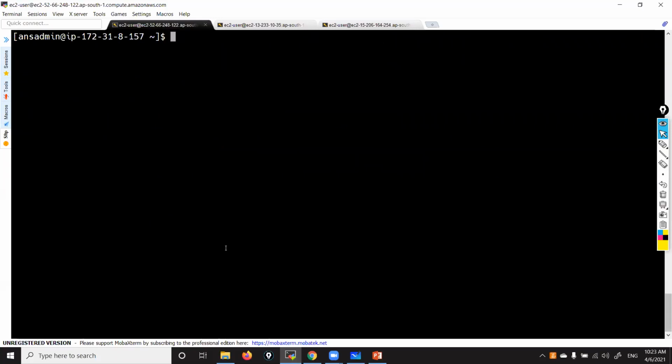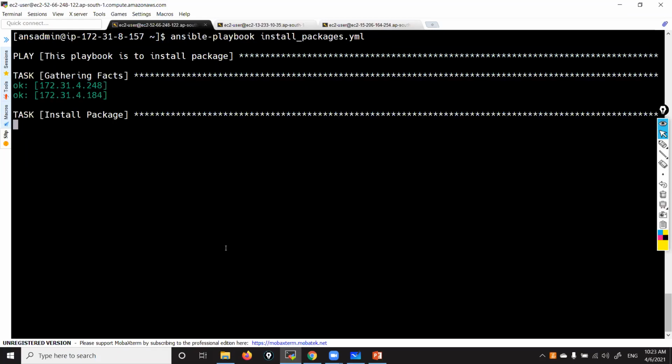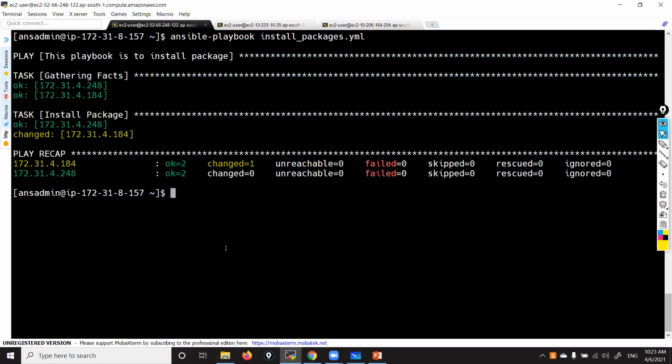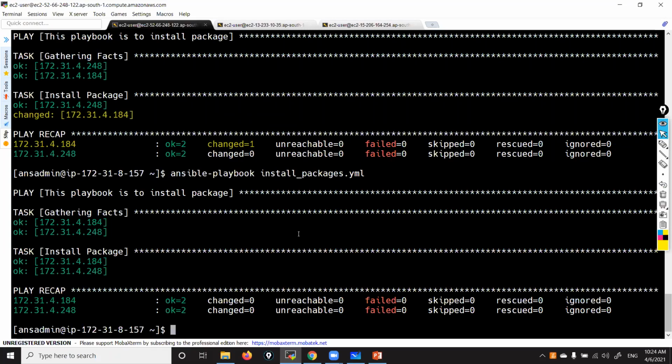Now let me run this one playbook. If I run this playbook, in the first node, the package should be installed. In the second node, it should not install because it is already there. Let's verify. You can see in one node, it installed the package. Another node is saying that the package is already there. So you can see changed equal to 1. Now if you repeat this one, then it won't take any action. Got it? Yes, that is how we can install a package.